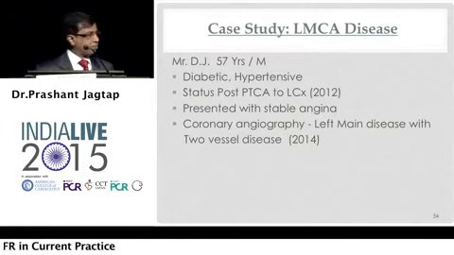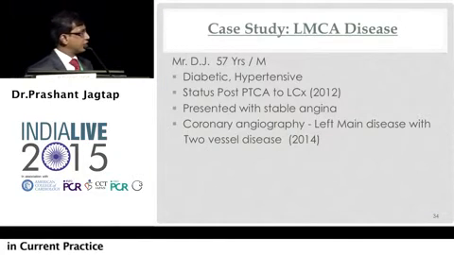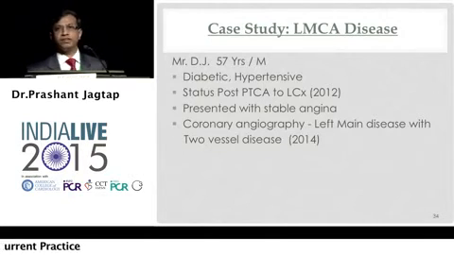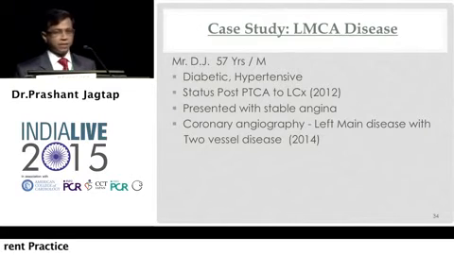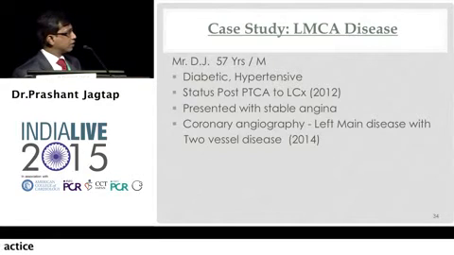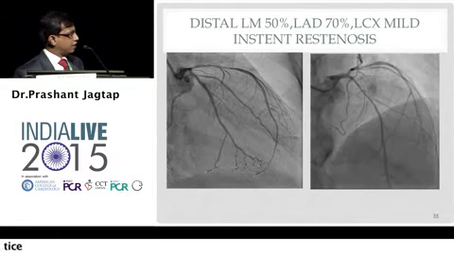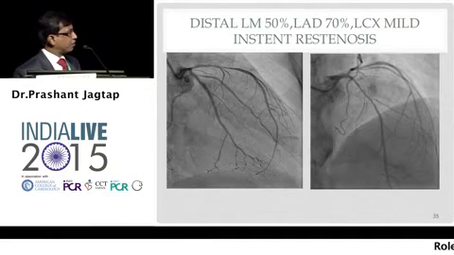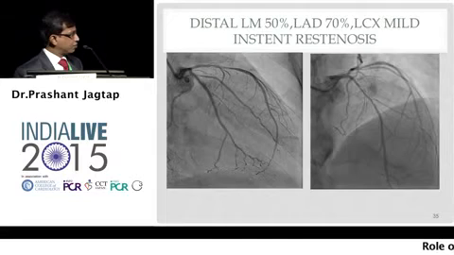Coming to one or two examples of left main coronary artery disease, this is a 57-year-old male patient, diabetic, hypertensive. He underwent PTCA to circumflex in 2012. And he presented again in September to us with stable angina. We did the angiography, which showed moderate LAD disease, distal left main disease, and mild in-stent restenosis. We went on to do the FFR of the LAD, left main LAD, which was 0.72. FFR of the circumflex was 0.88.